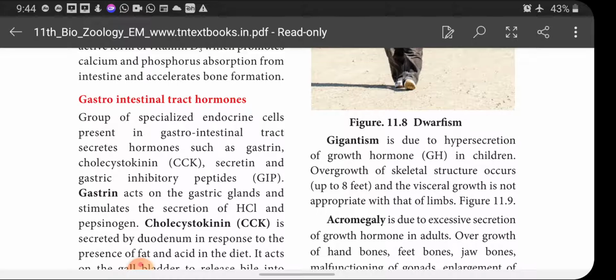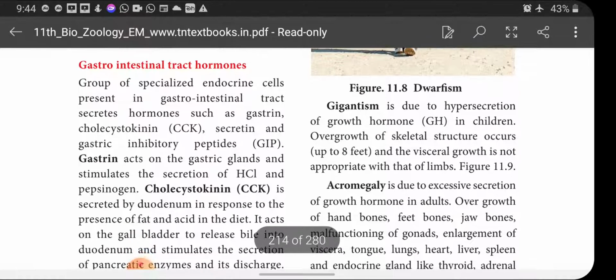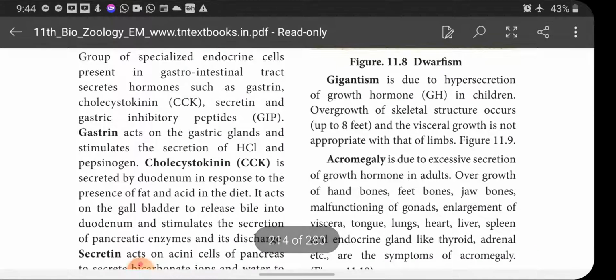Cholecystokinin is secreted by the duodenum in response to fat and acid in the diet. It acts on the gallbladder to release bile into the duodenum and stimulates the secretion of pancreatic enzymes and their discharge.